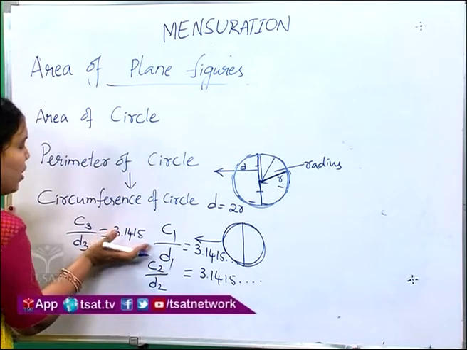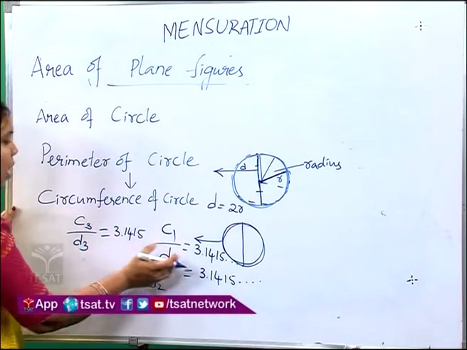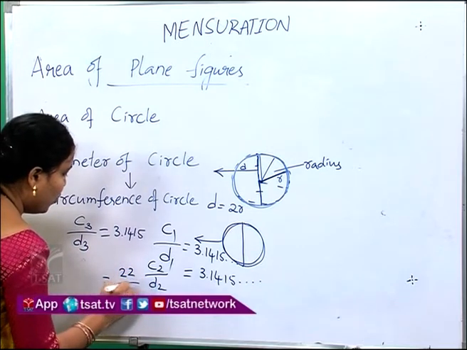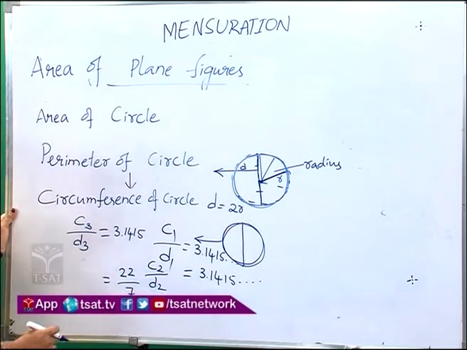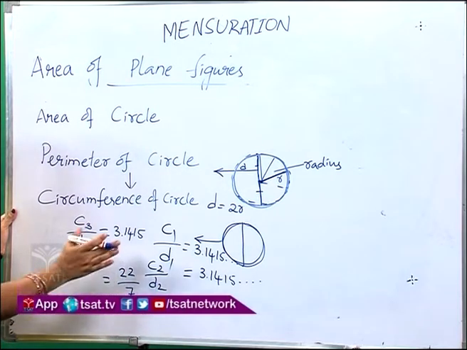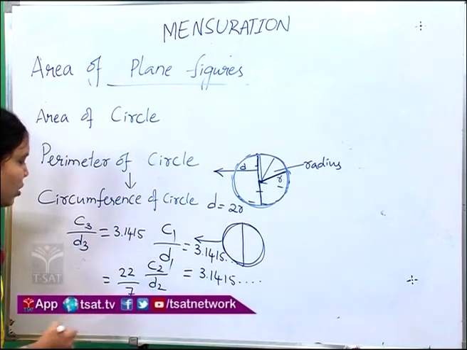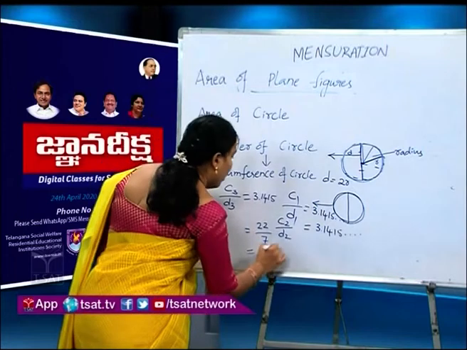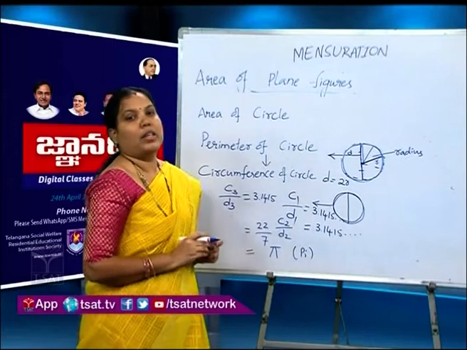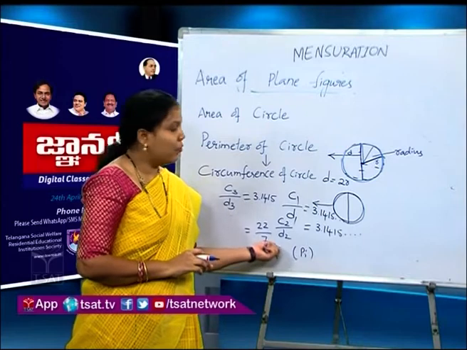So in all cases we observe it is a constant, which is approximately equal to 22 by 7. It is not equal to, but approximately equal to 22 by 7, and this constant is equal to pi. This is a Greek letter, and Archimedes calculated this value of pi for the first time.